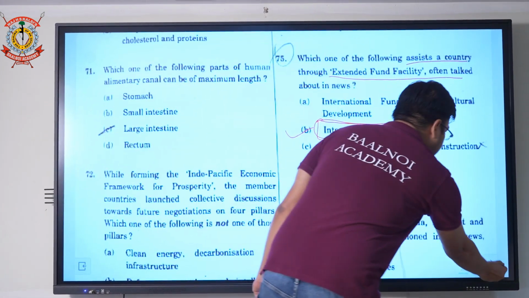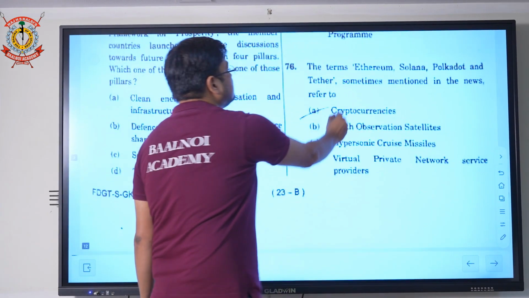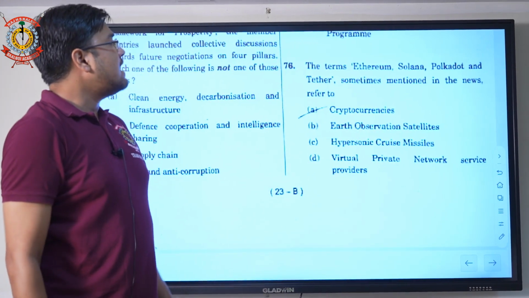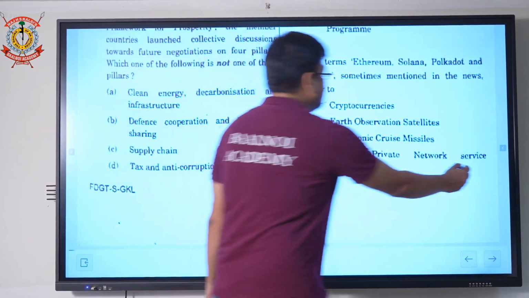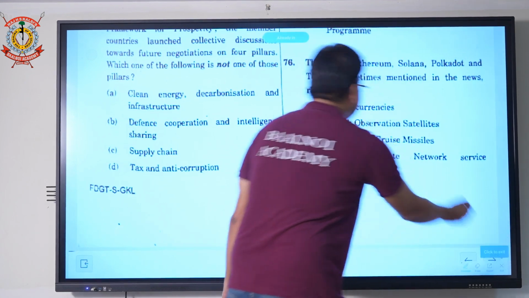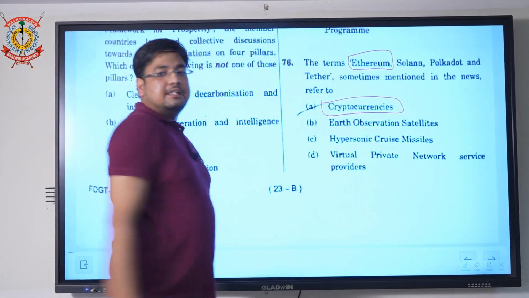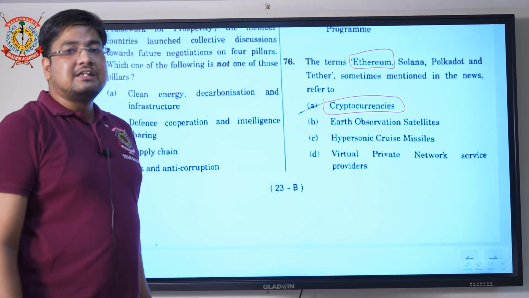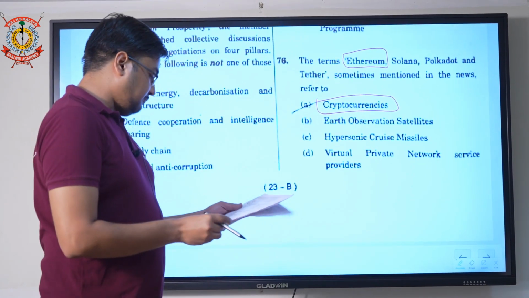Now come to question number 76, a current affairs question. If you read the question, the terms Ethereum, Solana, Polkadot and Tether, sometimes mentioned in the news, refer to cryptocurrencies. It's a direct question. Ethereum is a very famous cryptocurrency. So mark option A correct, that is cryptocurrency.